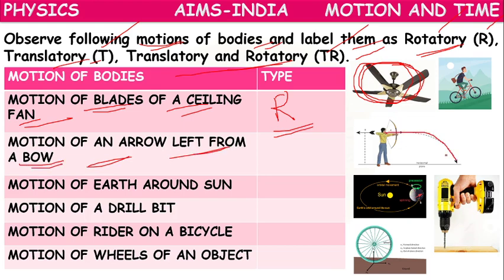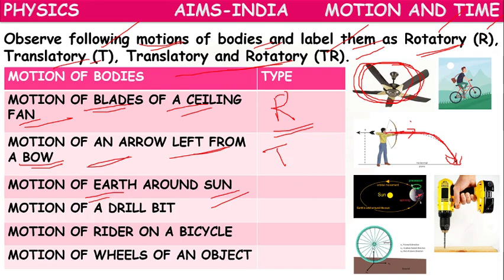The arrow is going forward, and along with the arrow, all the particles of the arrow are moving forward. But it is not moving in a circle. It is traveling in a curved path. So it's an example of translatory motion, curvilinear translatory motion.